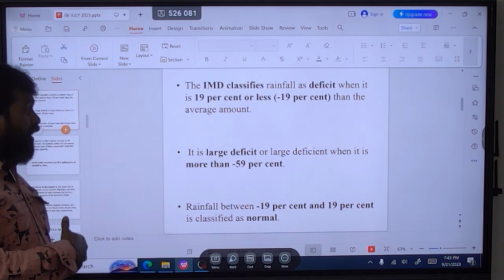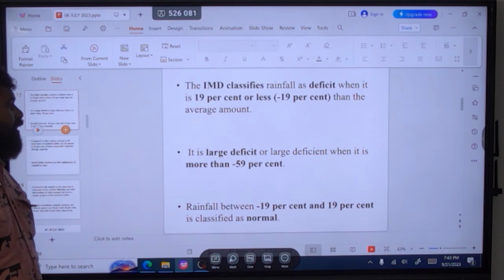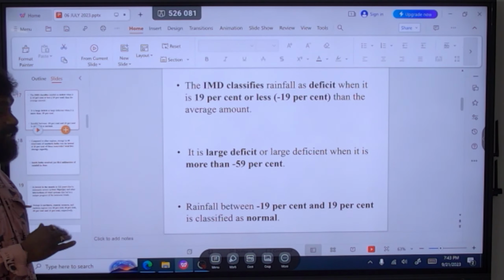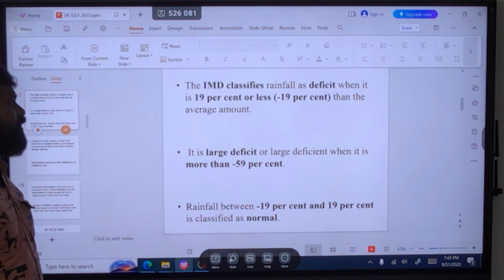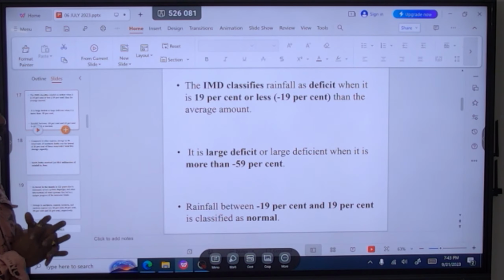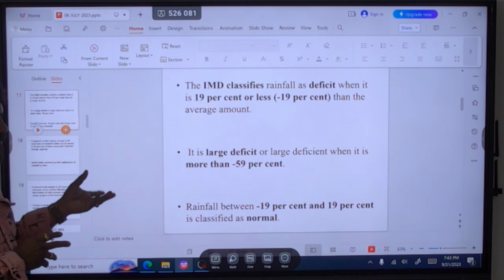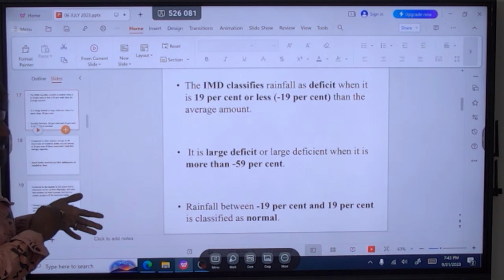Large deficit means when it is more than minus 59%, that is the large deficit that the IMD has concluded, and the rainfall between minus 19% to 19% is classified as the normal rainfall.